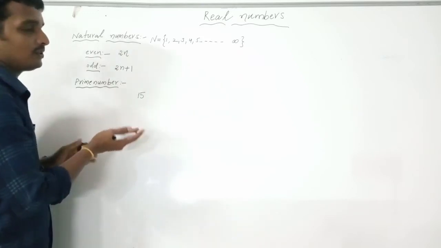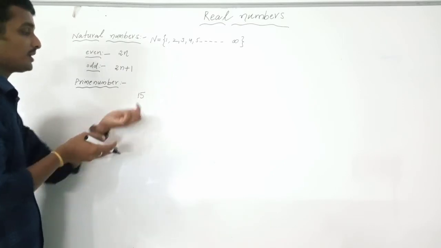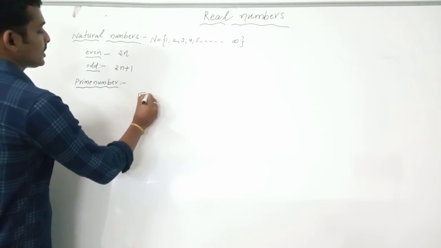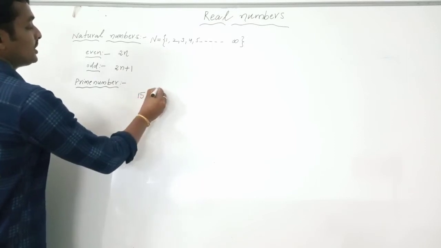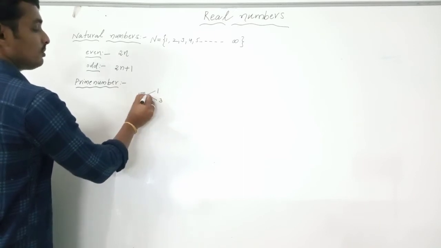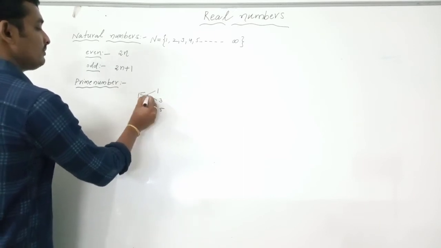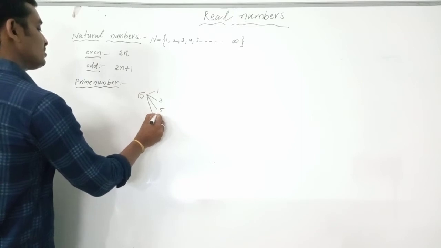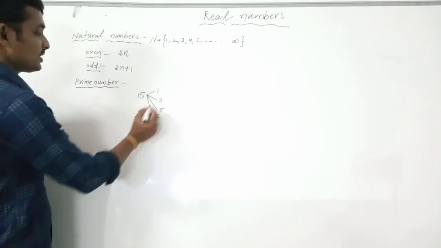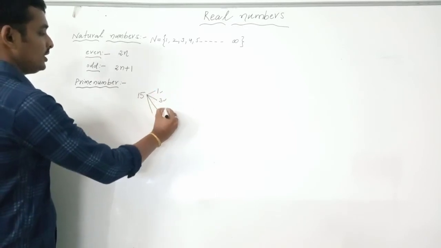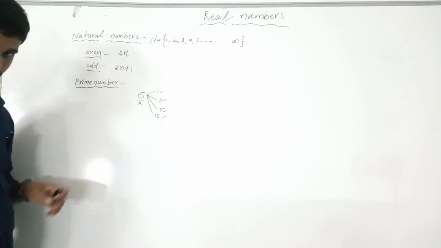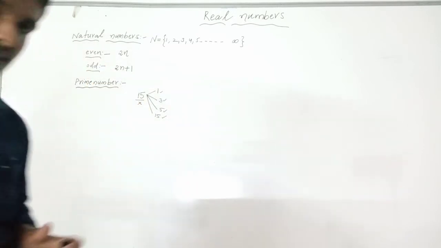Factors means which numbers divide 15. 1 divides 15, 3 divides 15, 5 divides 15, and 15 also divides 15. So the factors of 15 are 1, 3, 5, 15. So 15 is not a prime number.